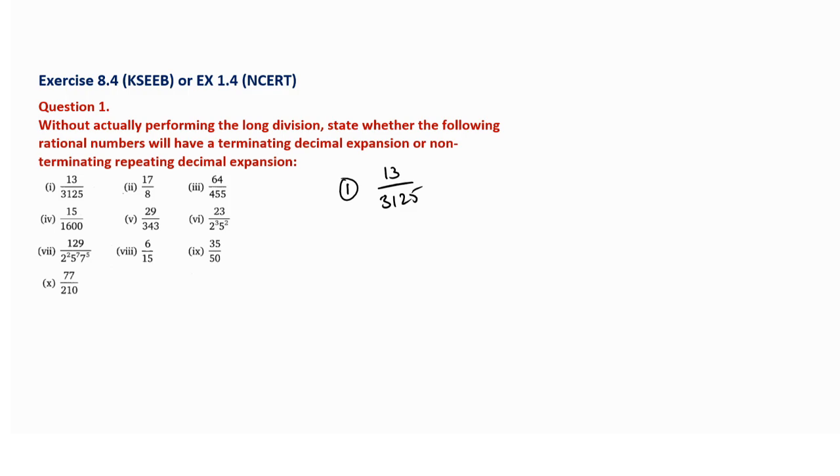Yes, terminating. So you can hear my voice, yes? Yes, very good. So it will terminate. So here it is an easy thing to say that it is terminating, because we have 13 by 3125. So what we have to do first? P divided by Q we have to take. Then we have to see the Q value. Q value is 3125. After that, we have to prime factorize this 3125.